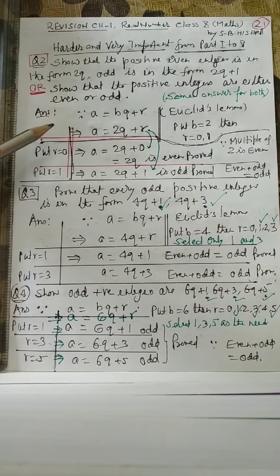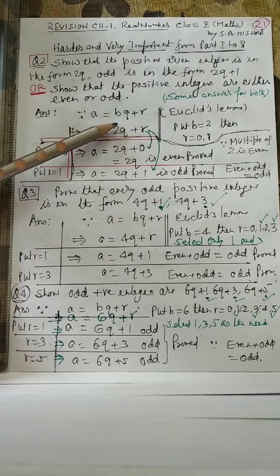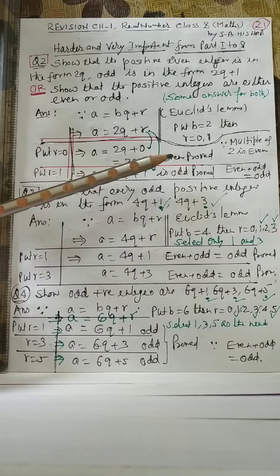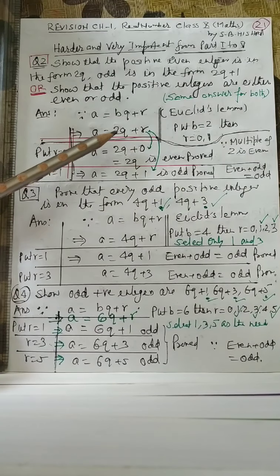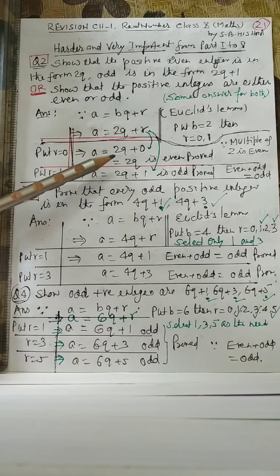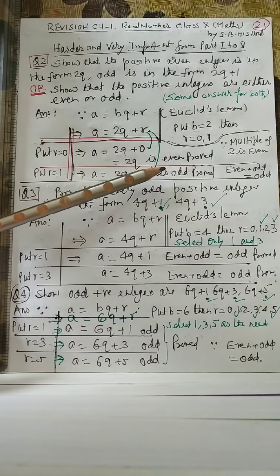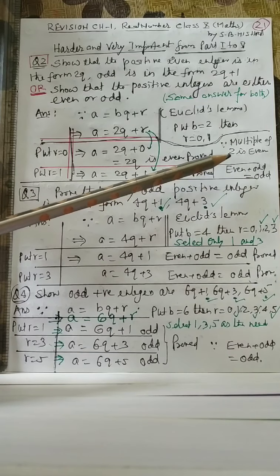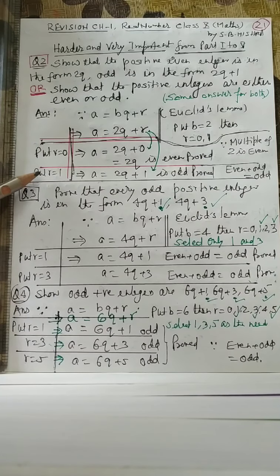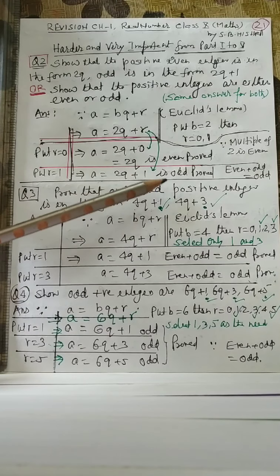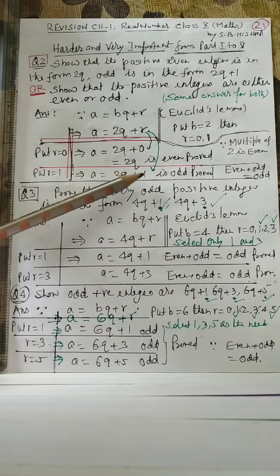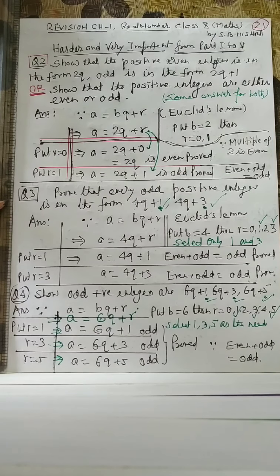So the answer starts. Since you know that a is equal to bq plus r, Euclid division lemma, put b is equal to 2, then r will be 0 and 1. So a is equal to 2q plus r. Putting r is equal to 0, we get a is equal to 2q, which is even, proved. Why even? Because a multiple of 2 is even. Now if r is equal to 1, then 2q plus 1 is odd, proved, since even plus odd is odd. That is over. Now come to question number 3.